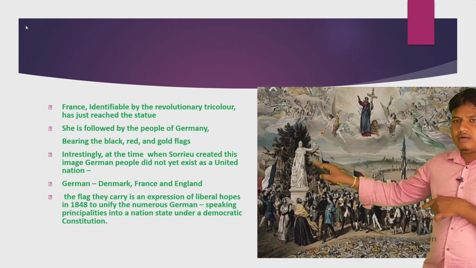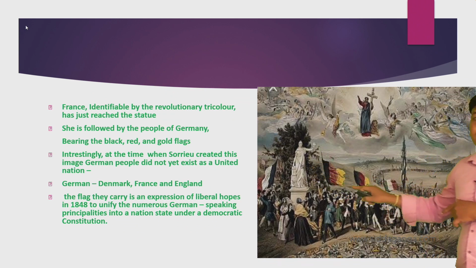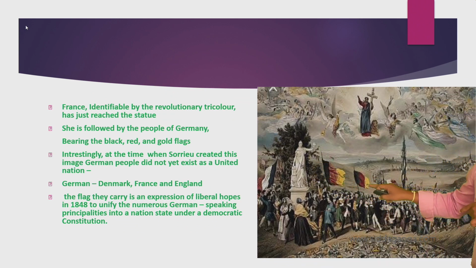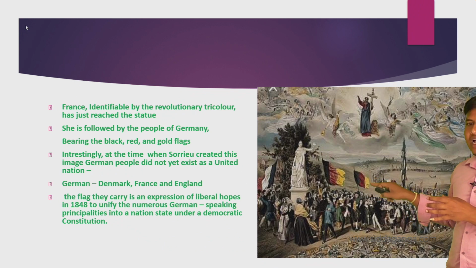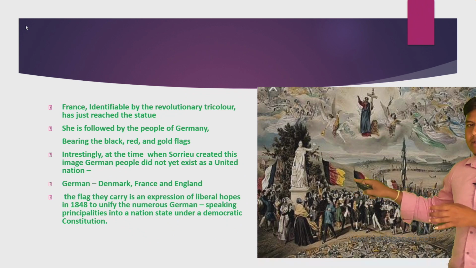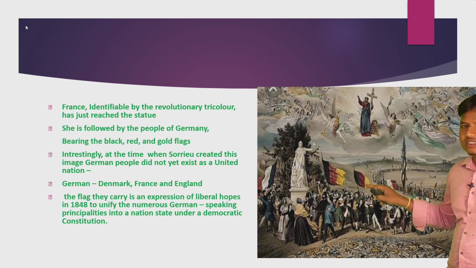Next, the statue is followed by the people of Germany. The second one is the flag of the people of Germany. Listen, the first colour is black, second is red, and third is gold. This is the people of Germany carrying the black, red and gold flags.